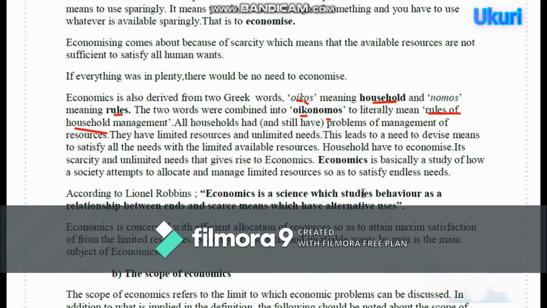So, according to Leon Robbins, this is the fundamental principle of definition of economics. Economics is a science which studies behavior as a relationship between ends and scarce means which have alternative uses. Economics is concerned with efficient allocation of resources so as to attain maximum satisfaction from the limited resources. So scarcity of resources and insatiable wants of man is the main subject of economics.